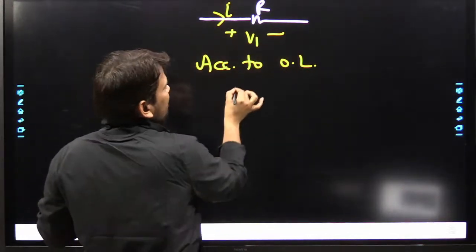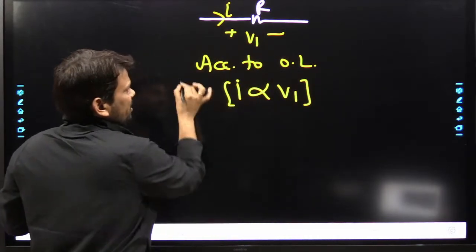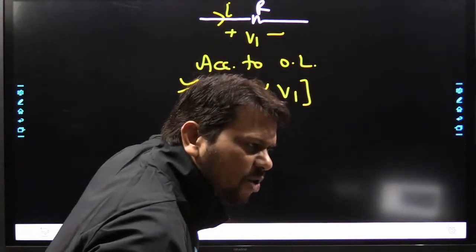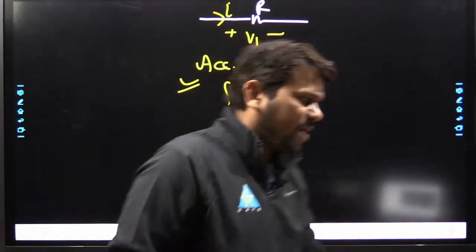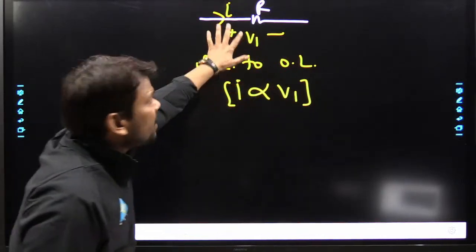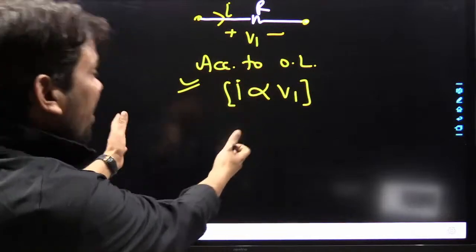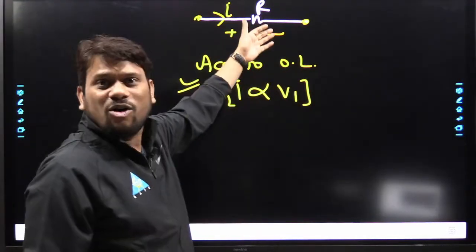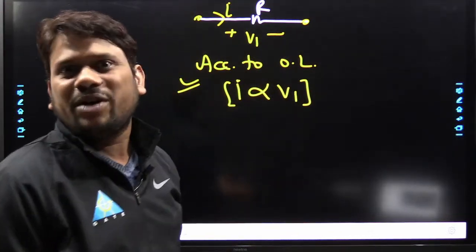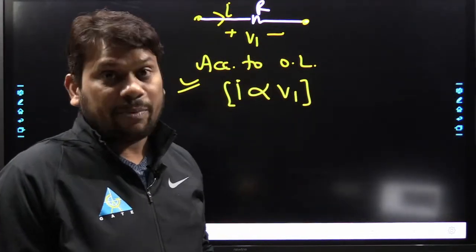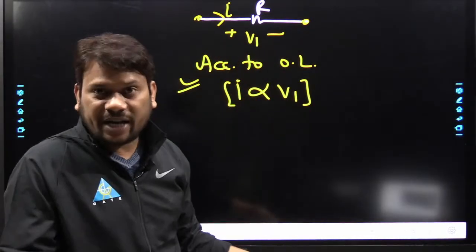law, can we write here I proportional to V1 is correct or not? Please tell me, everyone. Show your energy level, my dear friend. I need responses from everyone. I proportional to V1 is correct or not? Yes, my dear friend. Yes, sir. Why? Because this is a conductor. Nothing is given related to this R, like whether the R value is infinite or 0. Such type of information is not given. It is a simple conductor, so we can write I proportional to V, definitely.